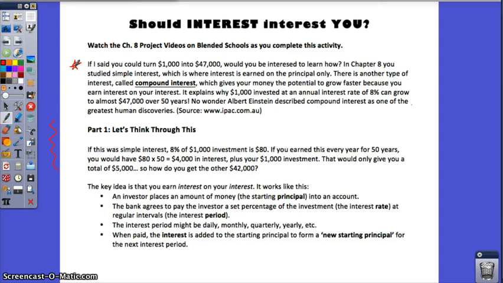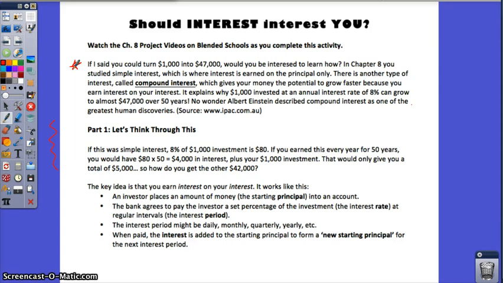It explains why $1,000 can be invested at an annual interest rate of 8% and can grow to almost $47,000 over the course of 50 years. You gotta wait some time, but still, that's a great payout. No wonder Albert Einstein described compound interest as one of the greatest human discoveries.